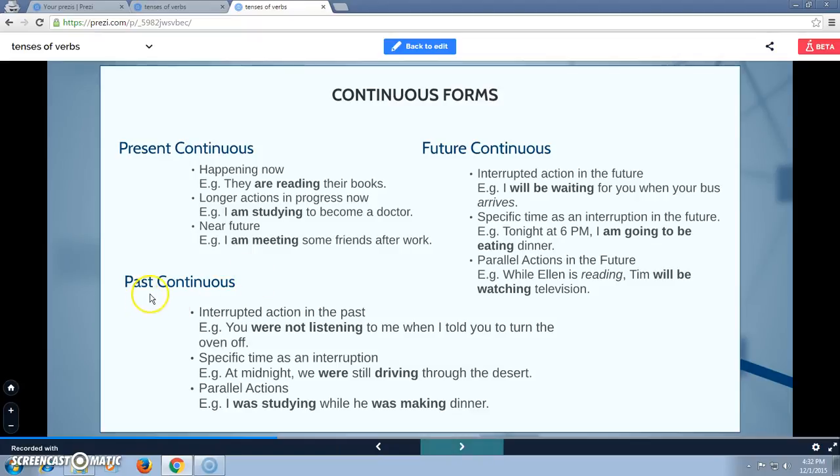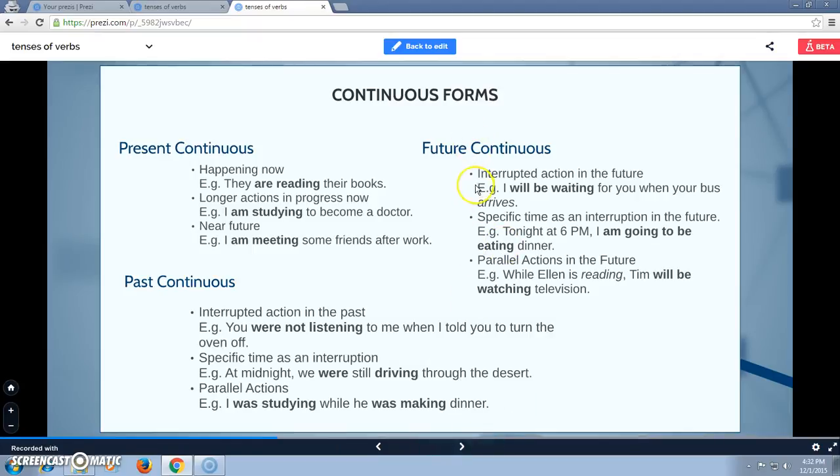Next, past continuous. It is used for interrupted actions in the past, a specific time as an interruption, and parallel actions. Example: You were not listening to me when I told you to turn the oven off. Another example: At midnight, we were still driving through the desert. And last: I was studying while he was making dinner.